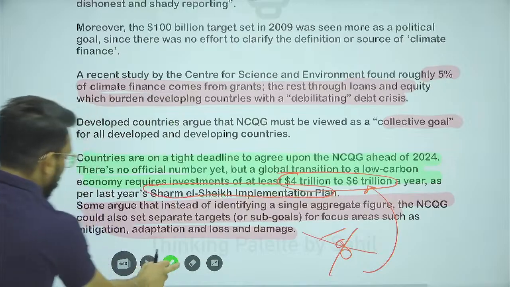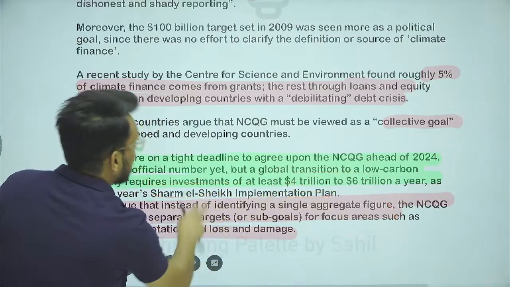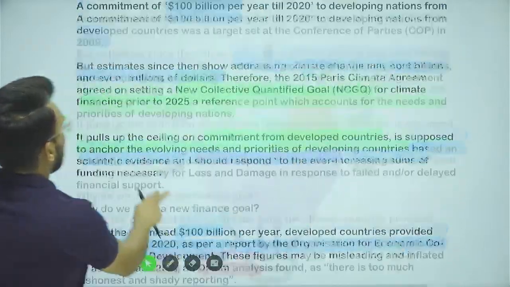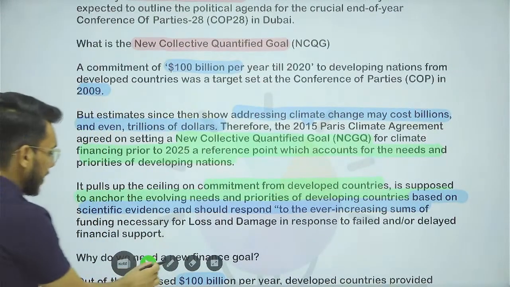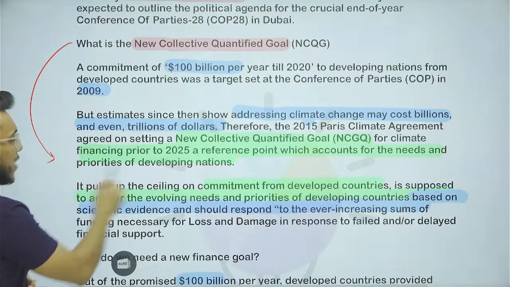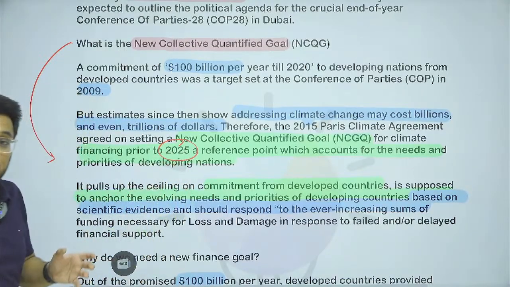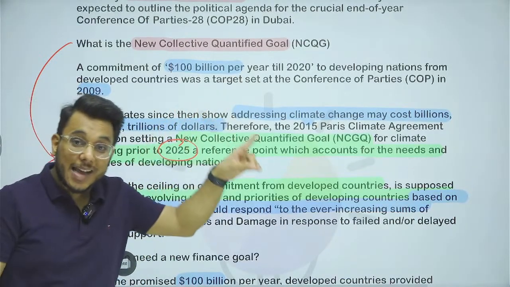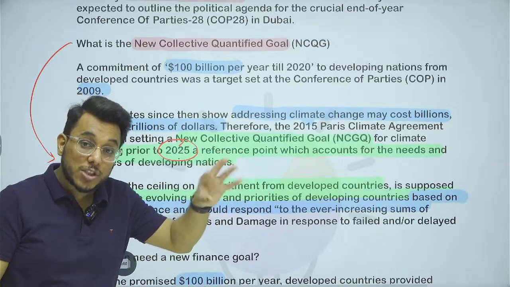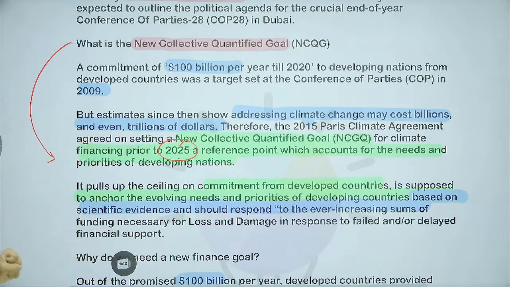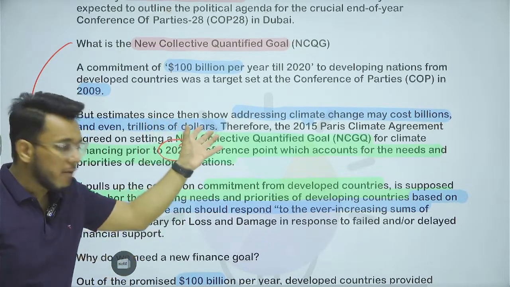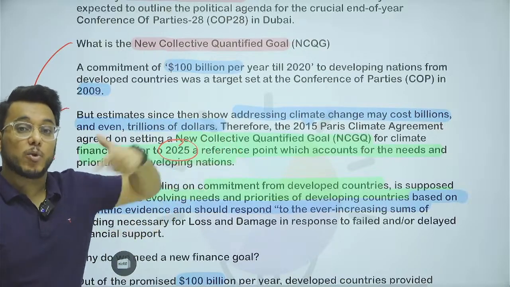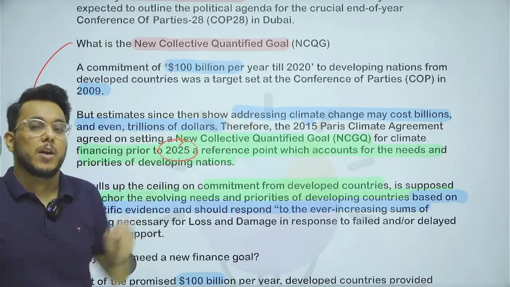This goal of bringing this much money is the new collective quantified goal, and it has been provided that by 2025, the developed countries should agree to this higher limit, that is $4 to $6 trillion per year. Basically, guys, the developing countries are the ones majorly putting forward this demand that you have to give more money.